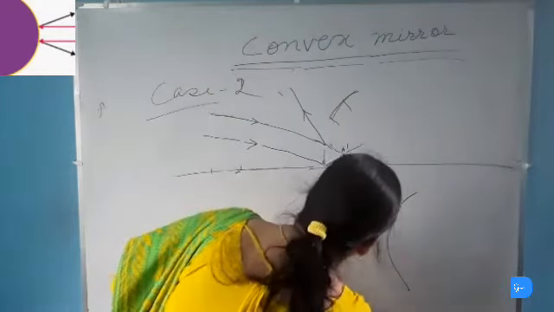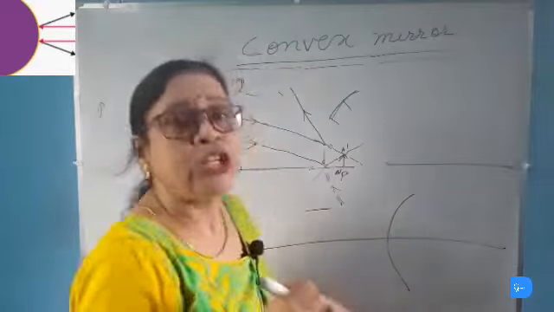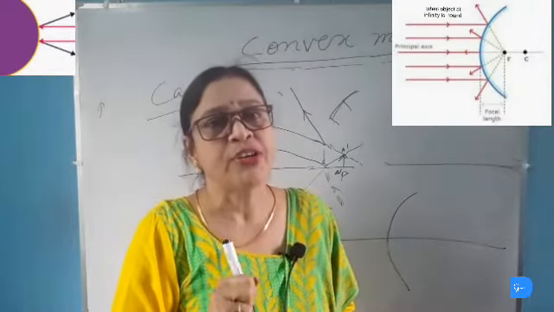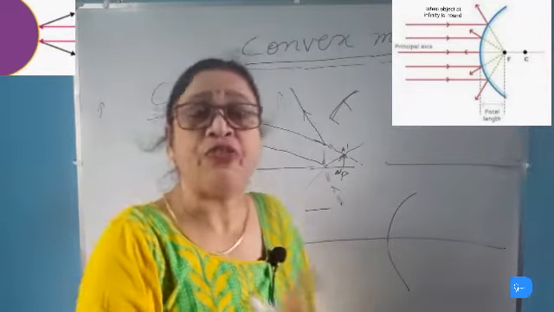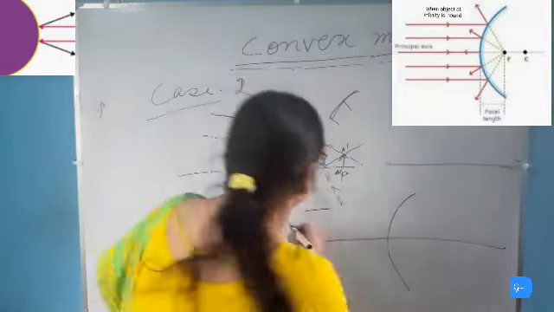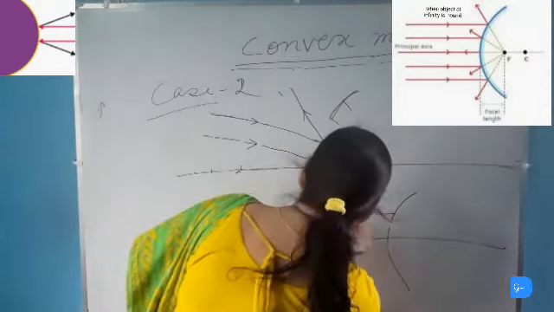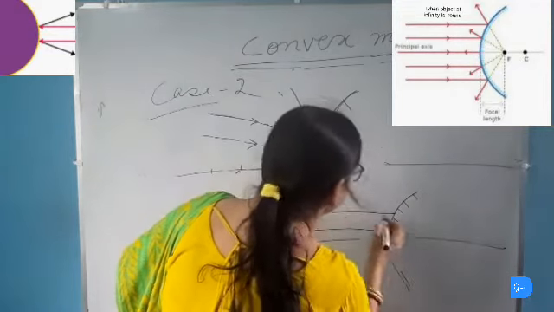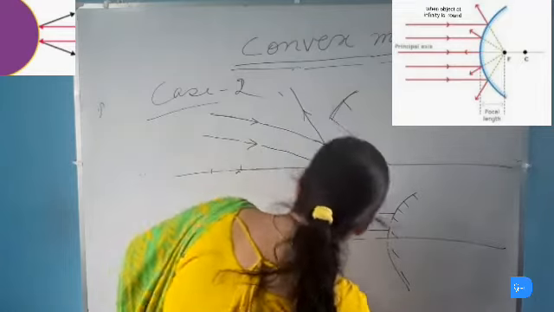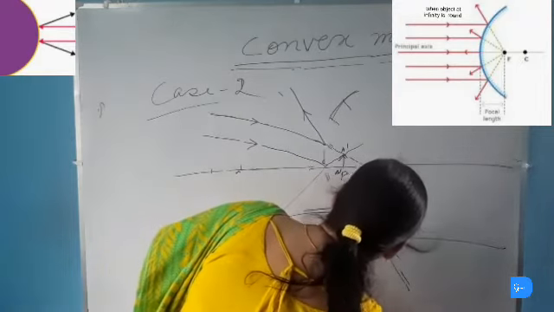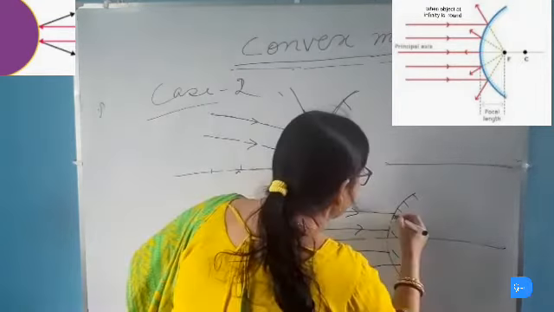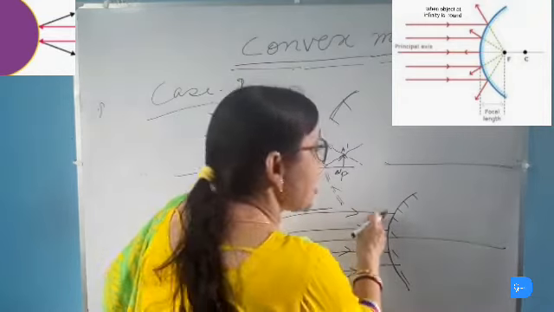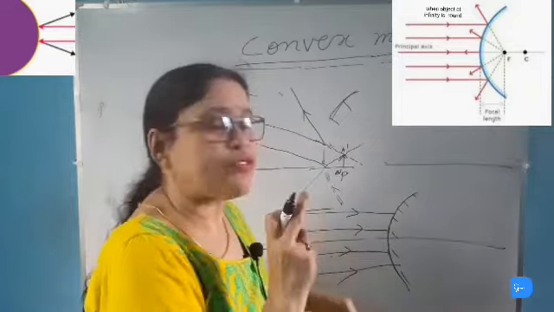Suppose this is the convex mirror, and the object which is placed at infinity is a round object like the sun. The parallel rays of light which are coming from the round object will strike the mirror here. They will all strike the surface of the convex mirror, and these parallel rays of light will appear to be coming from the focus of the convex mirror.